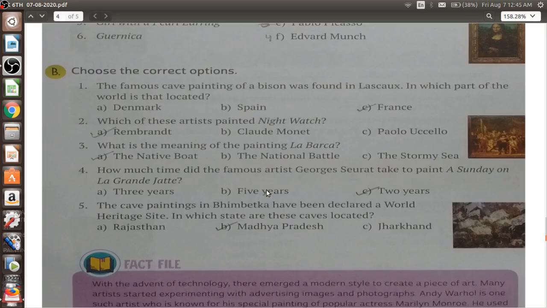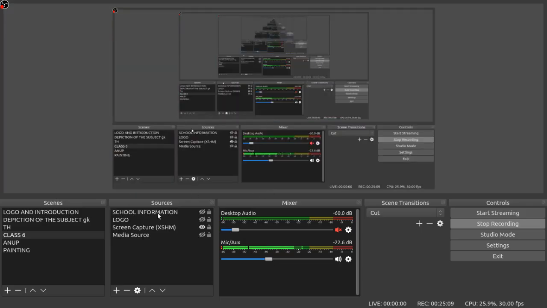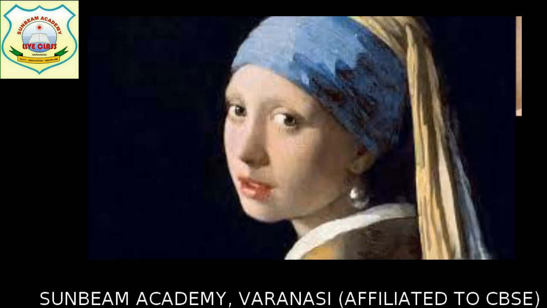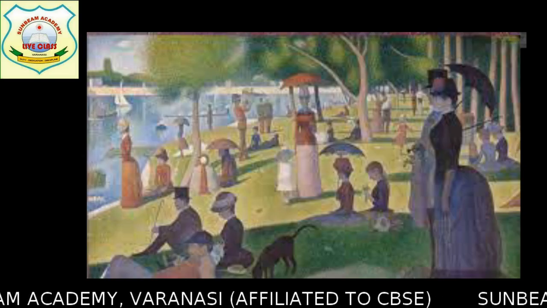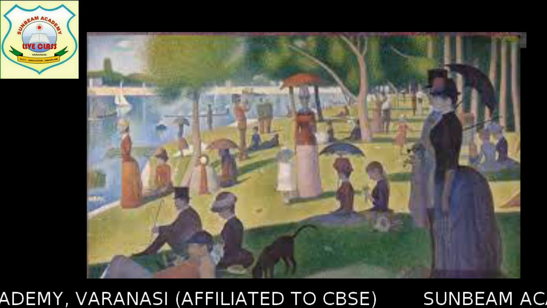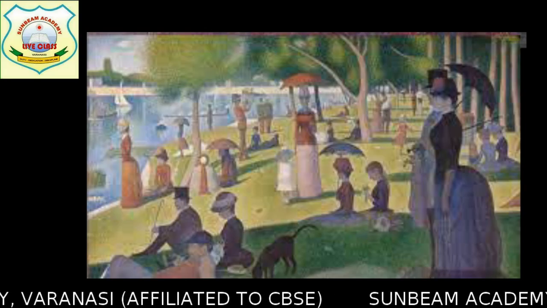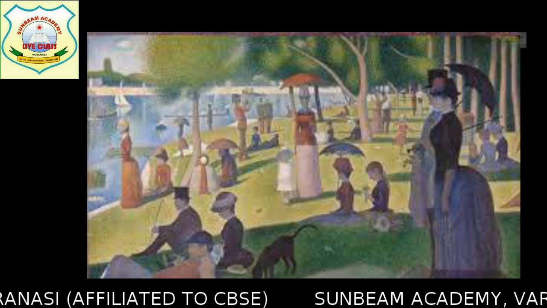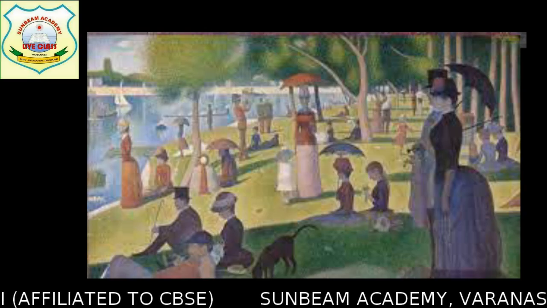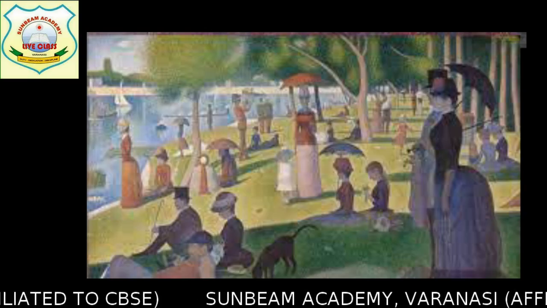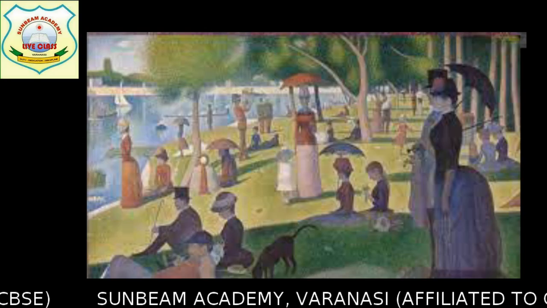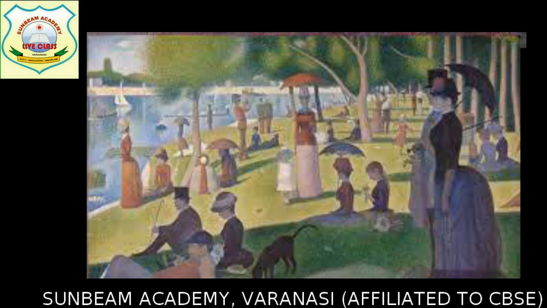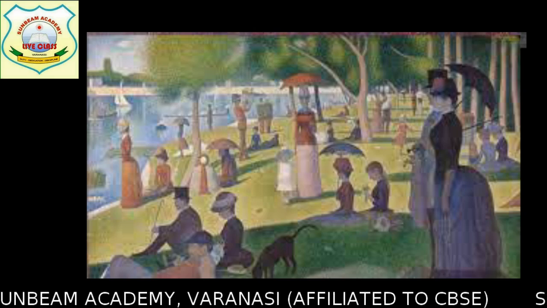I'm showing you this famous painting. Just have a look over this one. So this is the famous painting of that Sunday, and this was painted by that famous artist which I have told you just now. If you can see this painting, it represents a quiet garden full of trees and everything. Apart from that, on the left hand side, there are some water bodies as well, in which some ships are also there, from what I can identify.